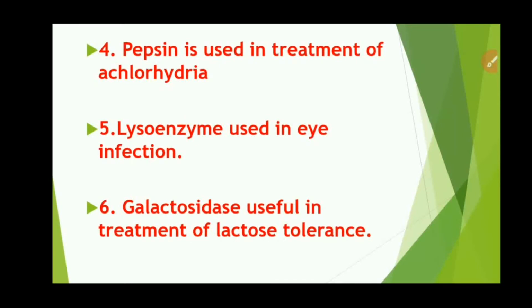Fourth, pepsin is used in treatment of achlorhydria. Achlorhydria is a condition in which there is absence of HCl in the stomach. So for the digestion of protein, pepsin is required. Then fifth, lysozyme is used in eye infection. Lysozyme is found in the secretion of the lacrimal gland, or in tears. This enzyme is also found in nasal mucus, gastric secretions, or in egg white. In the eye, it protects the cornea from infection.